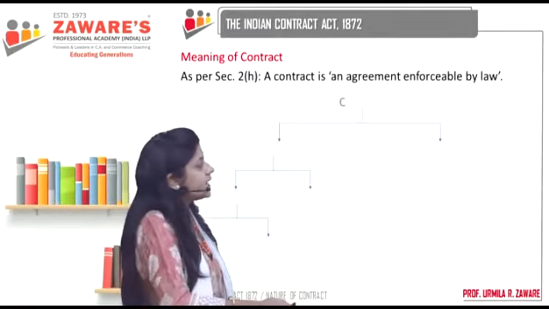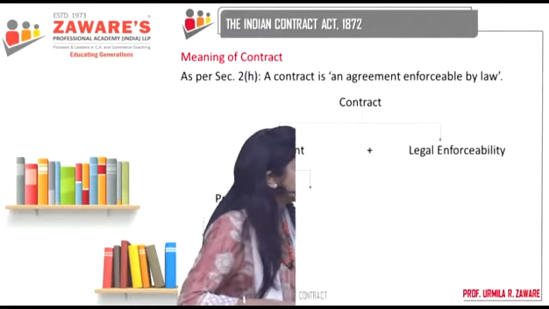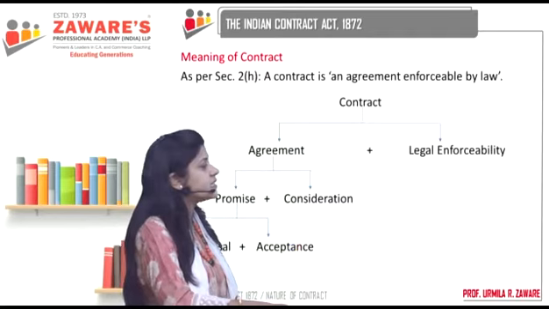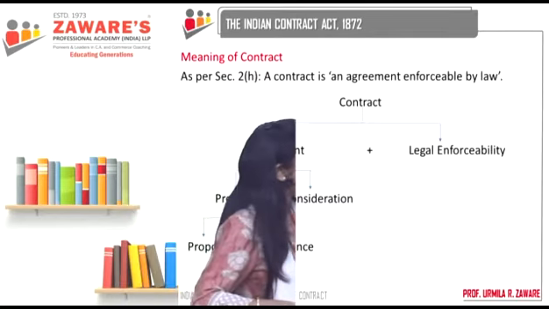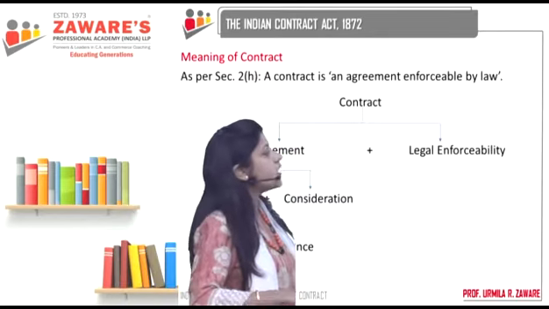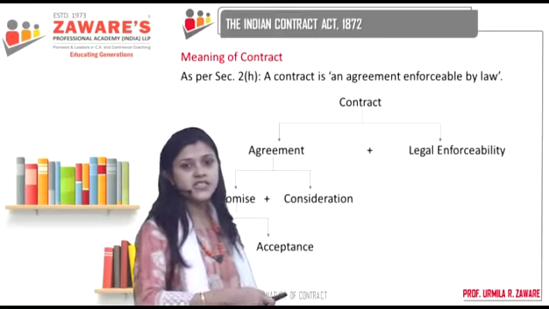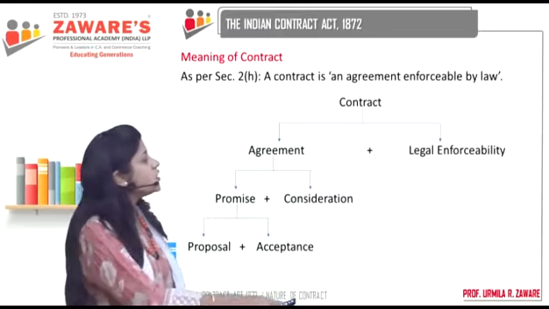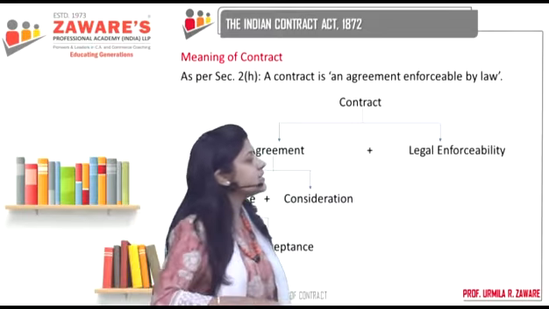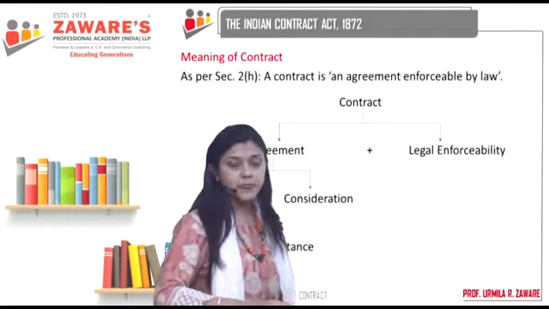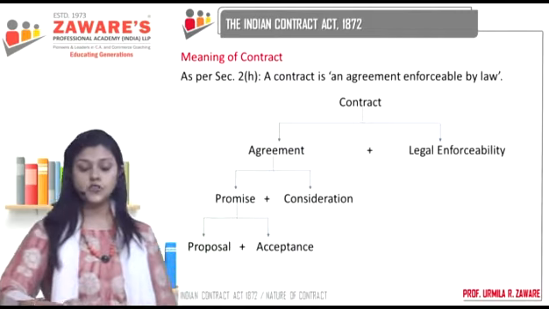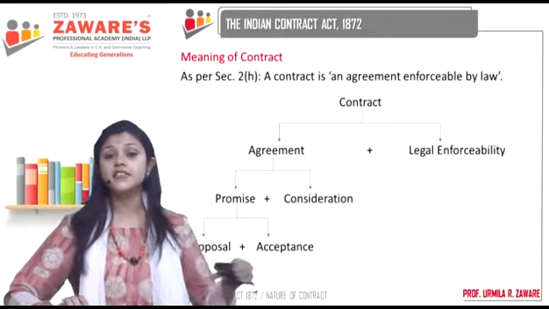We'll understand that in detail. So first let's understand how a contract is made. So you have contract. Contract means agreement. The word agreement is there in the definition itself. So agreement plus legal enforceability. Legal enforceability means which can be enforced by the law.